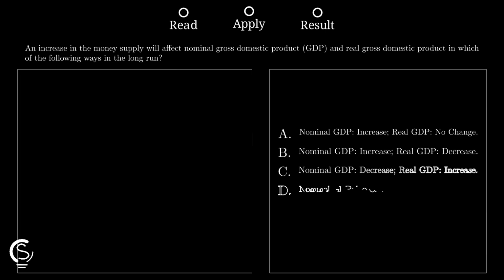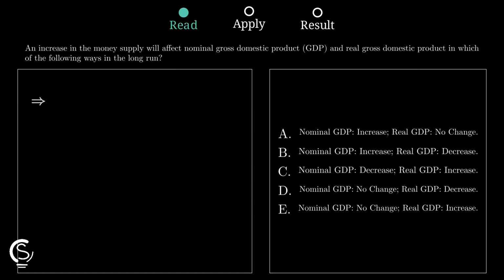In the long run, according to the theory of monetary neutrality, changes in the money supply do not affect real variables. This means the economy always returns to its potential output. Real GDP returns to its natural level regardless of the money supply. Therefore, the long-run effect on real GDP is no change at all. We are halfway to the answer.